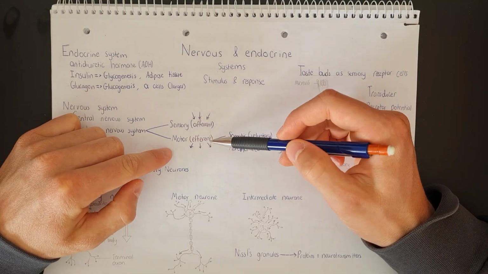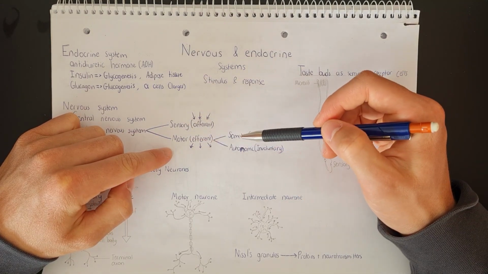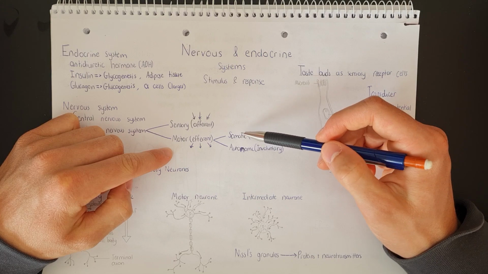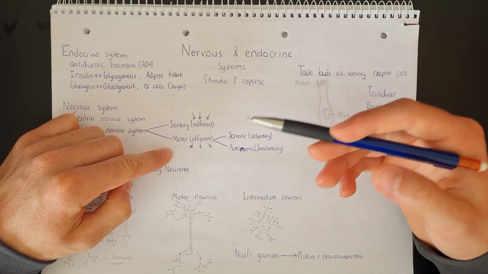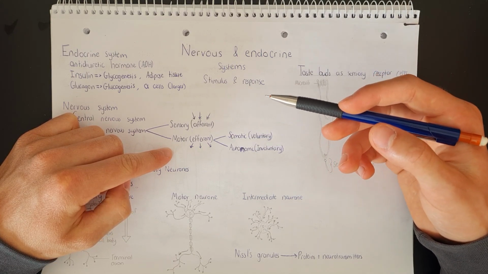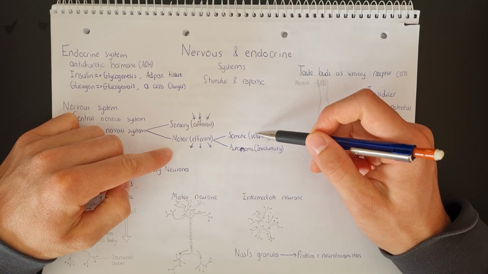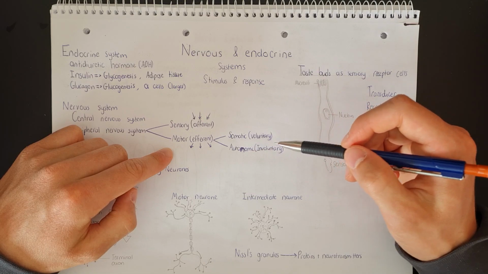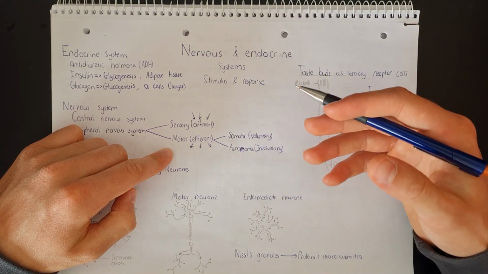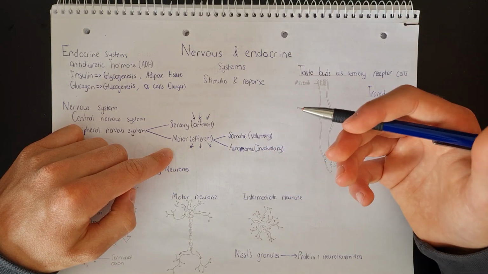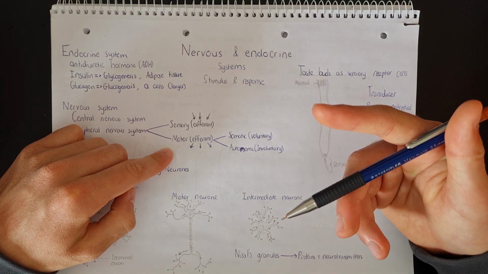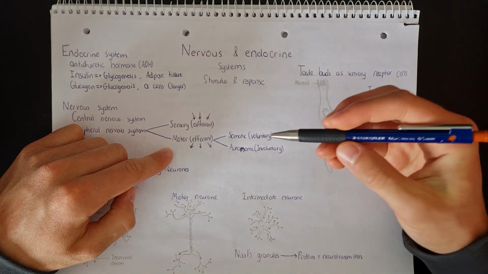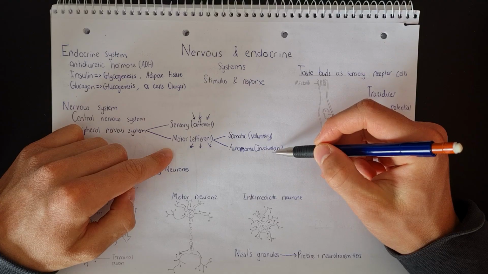Now, the motor nervous system can be further subdivided into two other groups. The somatic nervous system, which carries nerve impulses to skeletal muscles and is under voluntary control, and the autonomic nervous system, which carries nerve impulses to cardiac muscle, glands, and smooth muscle, and is under involuntary control.